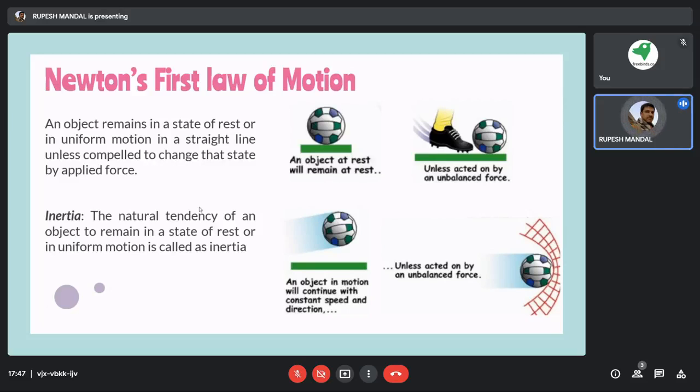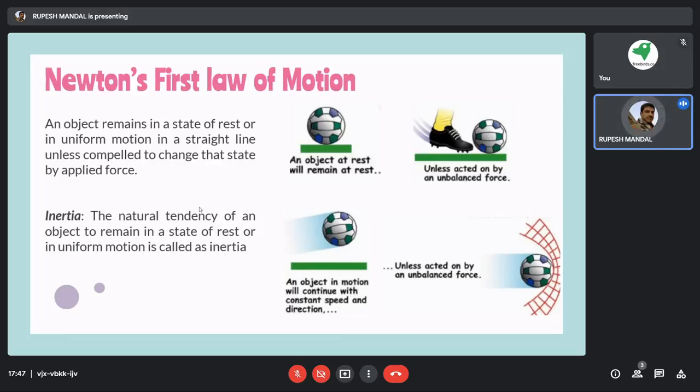In this concept, another thing is there, which is called inertia. What is inertia? The natural tendency of an object to remain in a state of rest or in uniform motion is called inertia. If an object is lying on the ground, it tends to remain on that ground itself. That means it wants to remain in the same state.